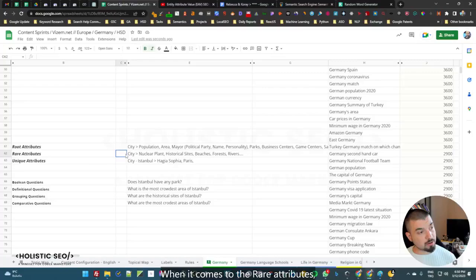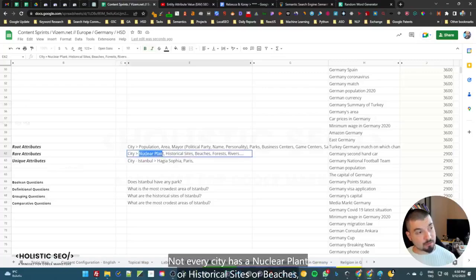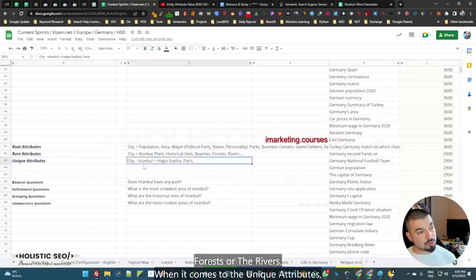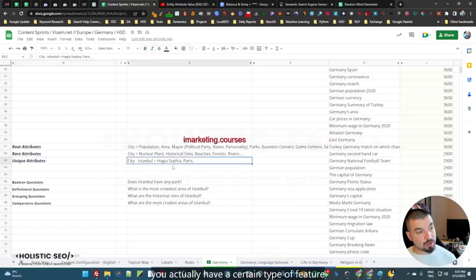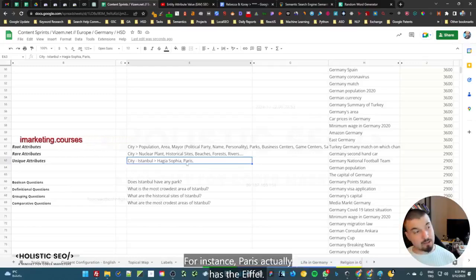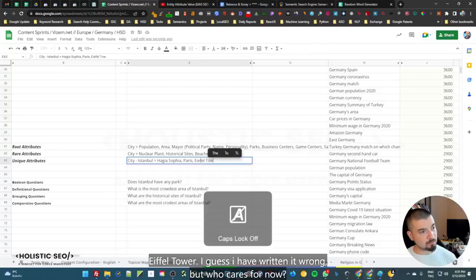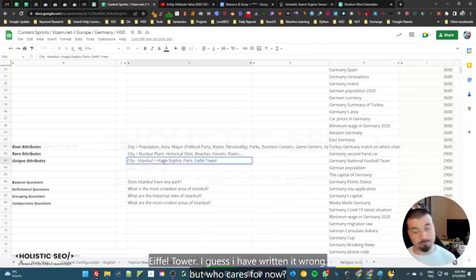When it comes to the rare attributes, they don't appear in all the cities, for instance. Not every city has a nuclear plant or historical sites or beaches, forests, or rivers. When it comes to the unique attributes, you actually have a certain type of feature that can appear only for that city. For instance, Paris actually has the Eiffel Tower. I guess I have written it wrong, but who cares for now? And then we have the Hagia Sophia for Istanbul.